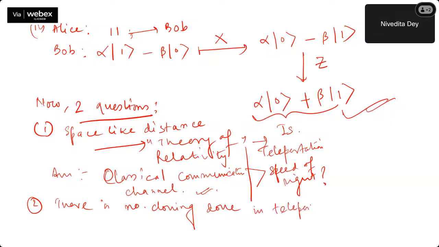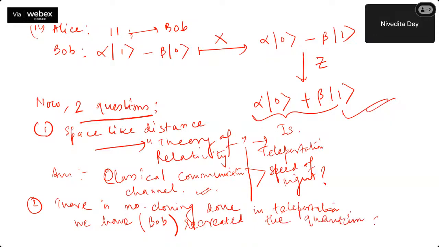We have also seen that there is a cloning concept, but rather what we have done is we have simply recreated. So Bob has recreated the quantum state at his end.